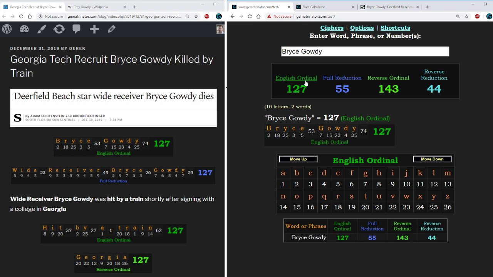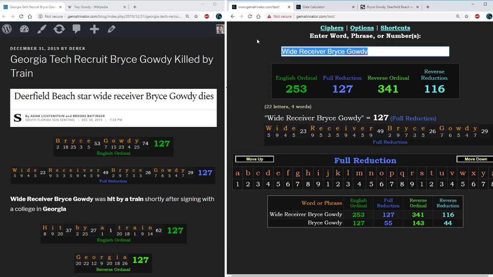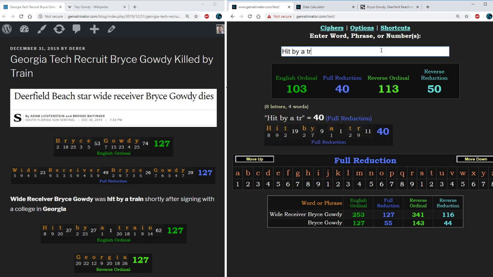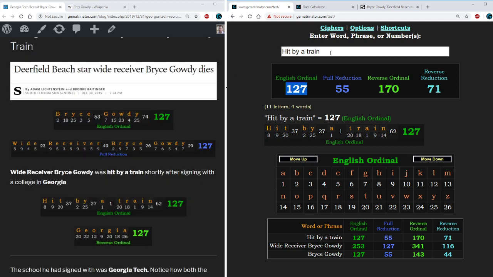Let's start off with the name of the man who was killed yesterday, Bryce Gowdy. Using the alphabetic order, B the second letter, R the 18th, and so on, the name Bryce Gowdy has a numeric value of 127. In the reduction cipher, wide receiver Bryce Gowdy also has a value of 127. We're told that he died because he was hit by a train. Using the standard alphabetic order, hit by a train also sums to 127.